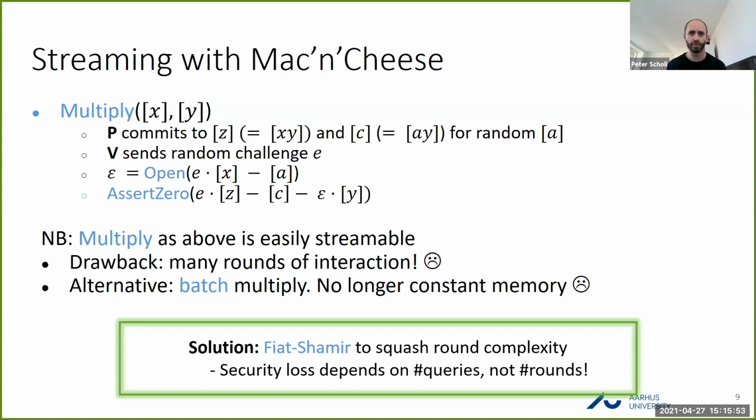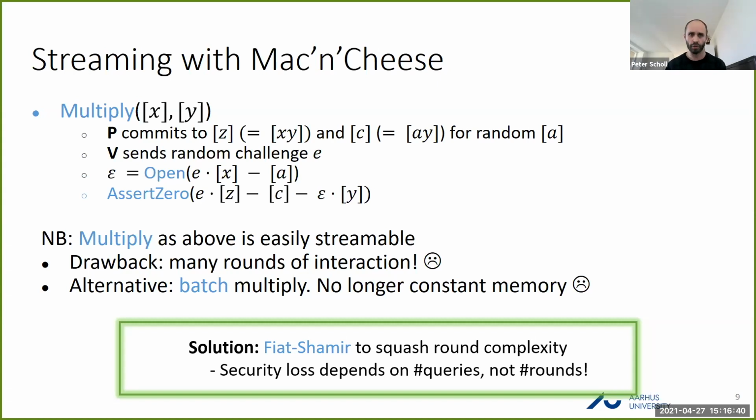What we do is conceptually very simple. It's just to take the low memory, but many rounds protocol, and apply a variant of the Fiat-Shamir transform. This squashes the round complexity because we sample the random challenge E as a hash of the previous messages and the previous transcript. So then in each multiplication, we just have the messages from the prover to verify the opening and the assert zero statement. And we show that we can also do these in a similar Fiat-Shamir check, so that these can be batched, these can be evaluated with minimal interaction with no messages from the verifier.